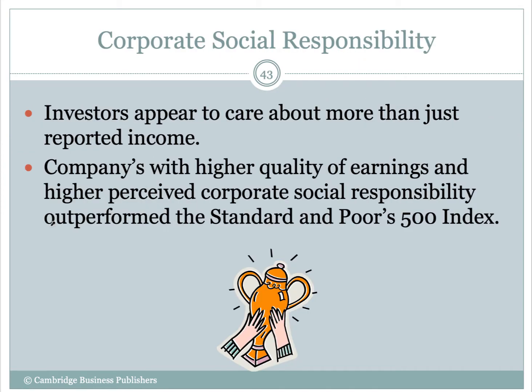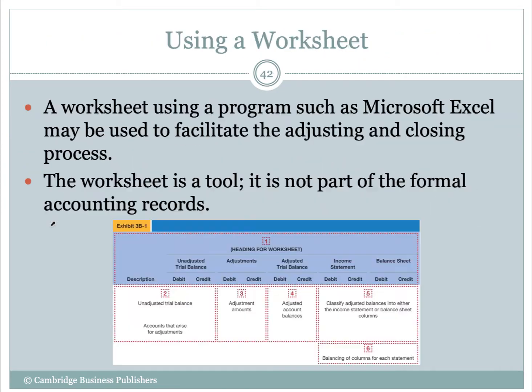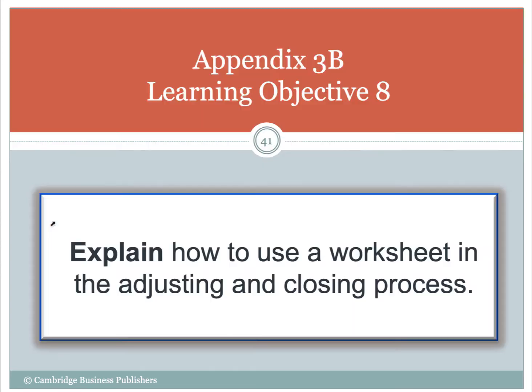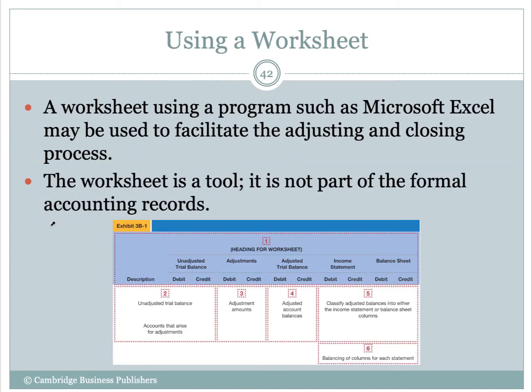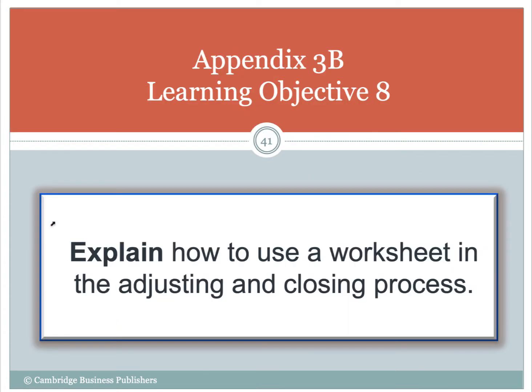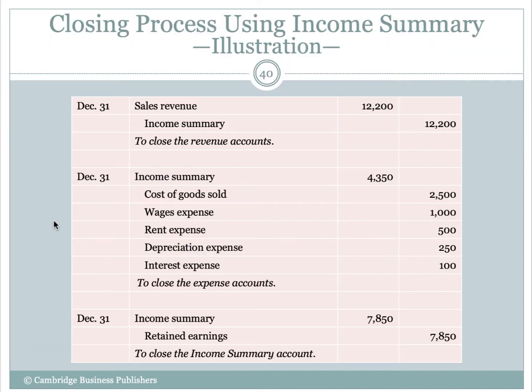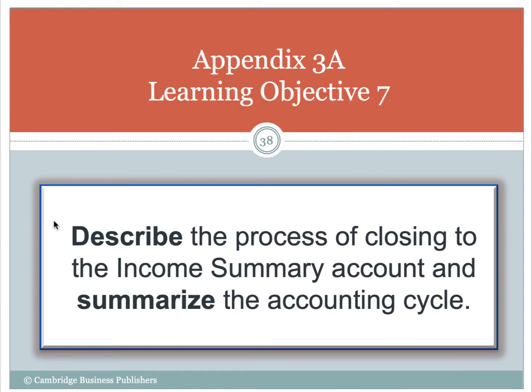Okay, again, we went through the worksheet, not a big deal. Don't expect, you're not required to use that worksheet. Why? Because it's optional. Okay, you've got to know how to put the financial statements together from the adjusted trial balance. But other than that, you're pretty good. You should be good. Okay. So we pretty much covered the accounting cycle here, right? We finished up with the closing entries.